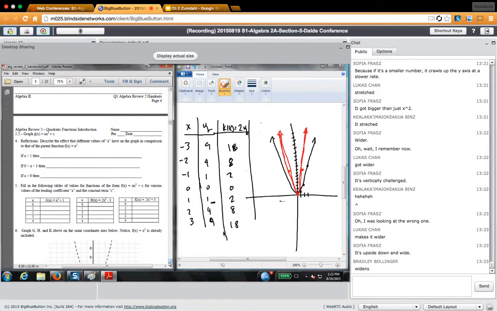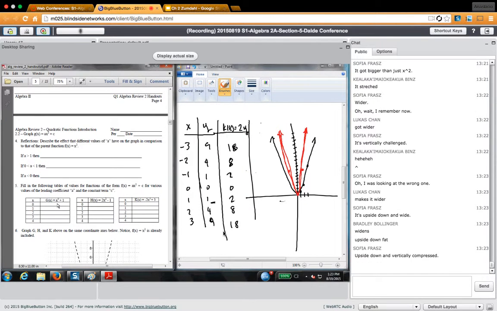Turns it upside down. Exactly. That's exactly what happens. You folks are right. All right. Let's graph these: 1x squared plus 1, 2x squared minus 1, negative 2x squared plus 3. All right, here we go. And we'll talk about it.